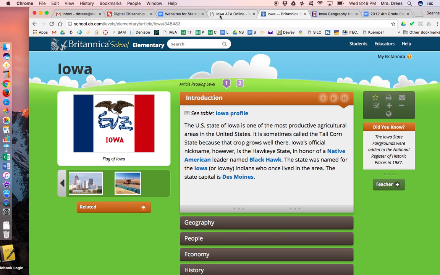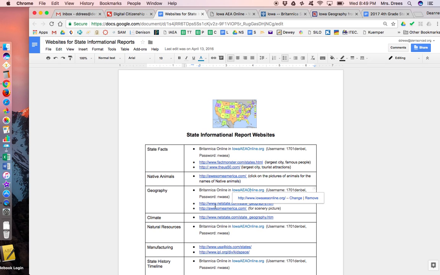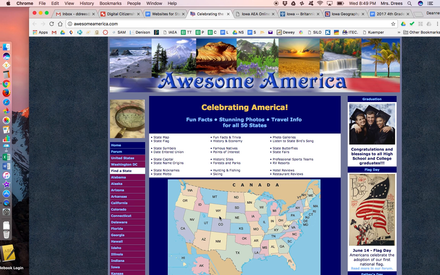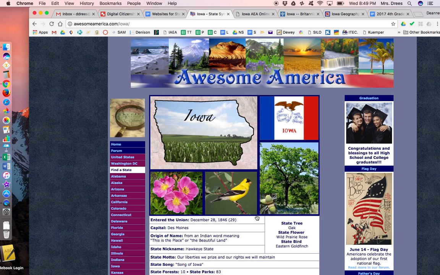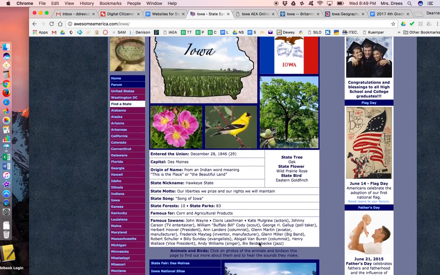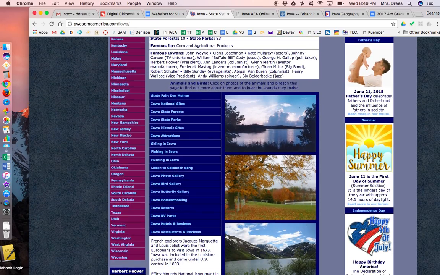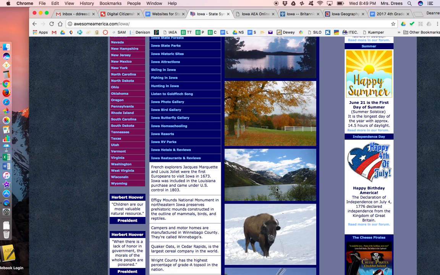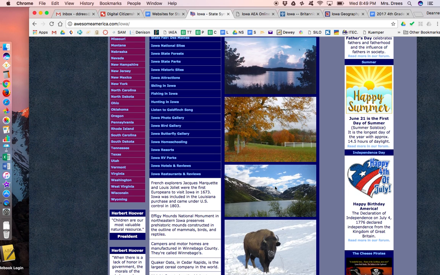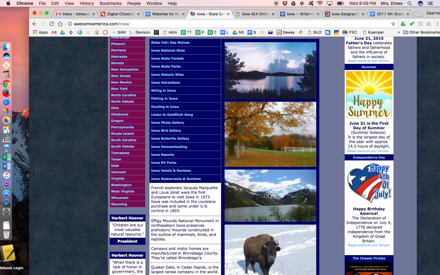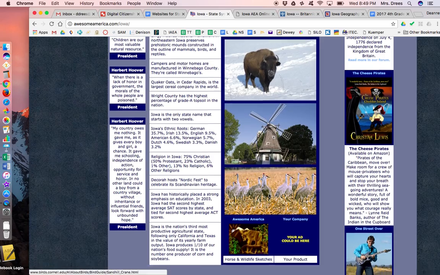Let's see what our third choice is. If we go to Awesome America, we can go to Iowa. Oh, this is the website we used for the animals. So now I could pick any of these pictures. Wow, that does not really look like Iowa. I suppose maybe in the winter.